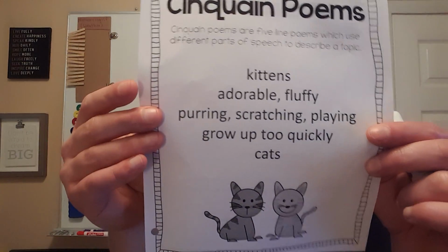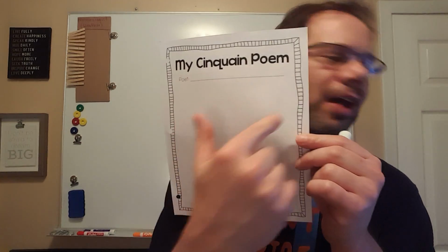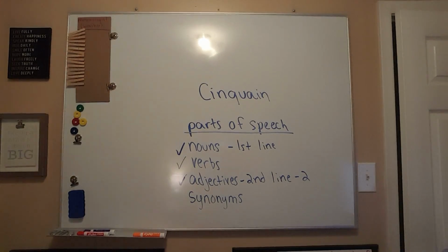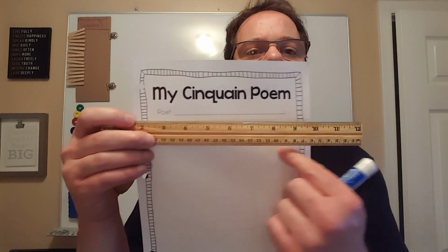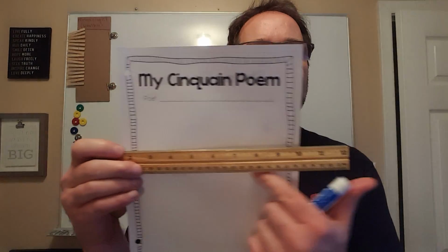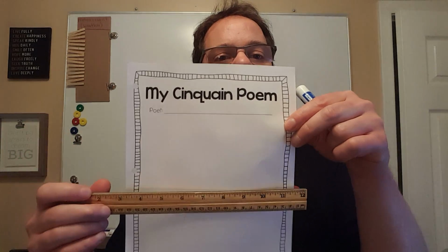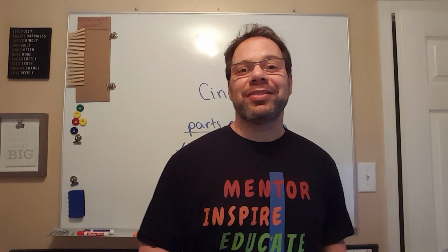So I'm sending you this, and then I'm also sending you this. It's just a blank space to go ahead and write your poem. And I'm sorry, I know it doesn't have lines, but if you just take a ruler like this, and just lightly make a line, it's easy. You can just make 5 lines here. 1, 2, 3, 4, 5, and that'll help you line up your words and your letters and make it look nice and neat. Can't wait to see them. Have fun.